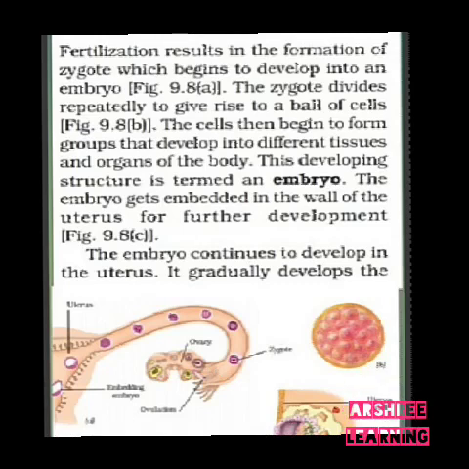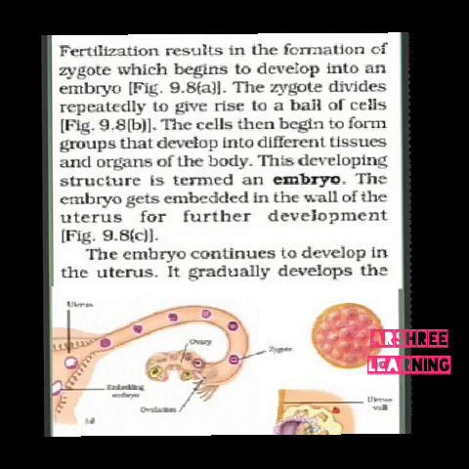After fertilization, the embryo develops inside the body of the mother. So what happens? There is a picture shown here, and if you see in your book, it shows the inner structure of the female body. The uterus is shown here, and this uterus is connected with the fallopian tube, and this is the ovary.